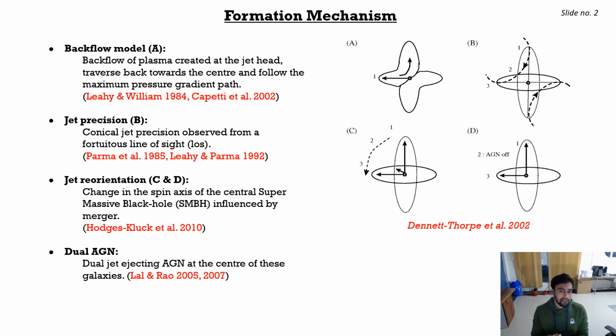However, in the jet reorientation model, the role of merger is taken care of, and it is proposed that the jet ejection axis of the central active galactic nuclei is forcefully changed suddenly, influenced by the merger of galaxies, which can lead to the formation of an X-shaped morphology. In the dual AGN model, it is proposed that there exist dual AGN at the center of these galaxies, and both of them are capable enough to eject jets at an angle to each other, which can form X-shaped morphology.